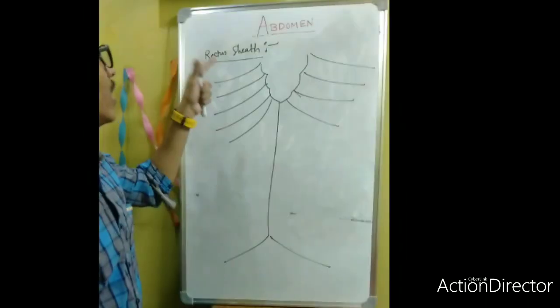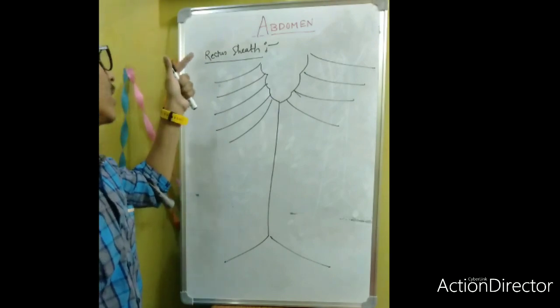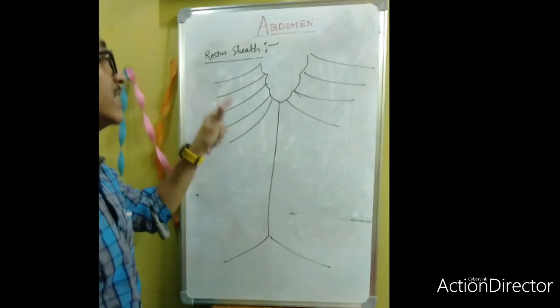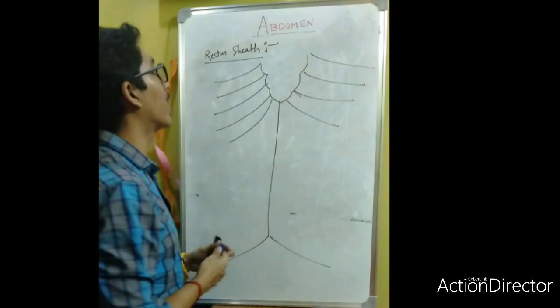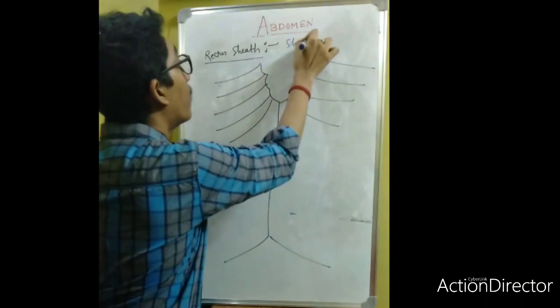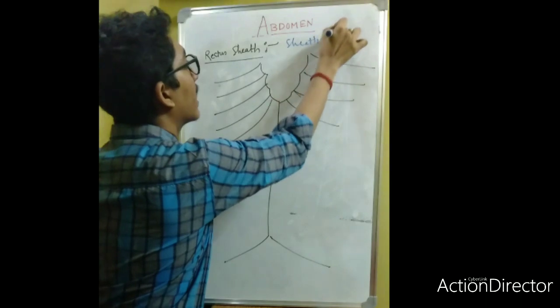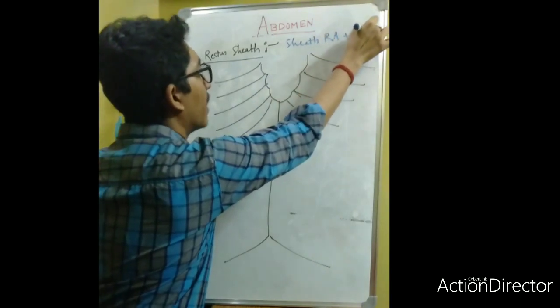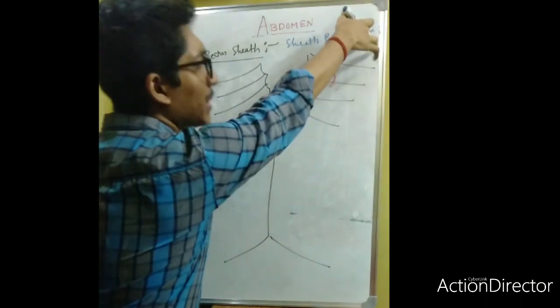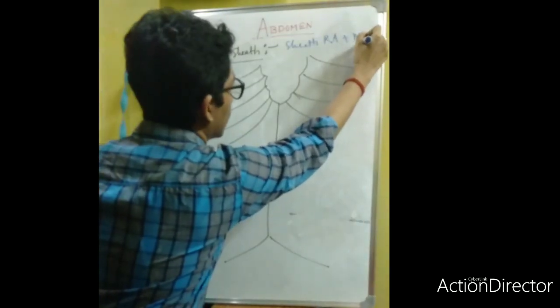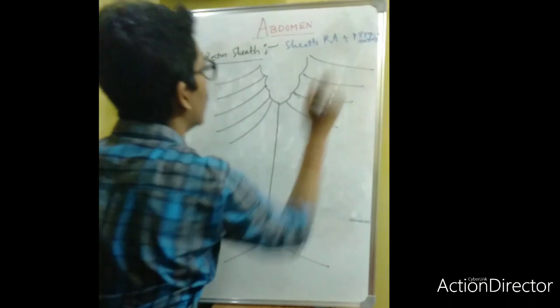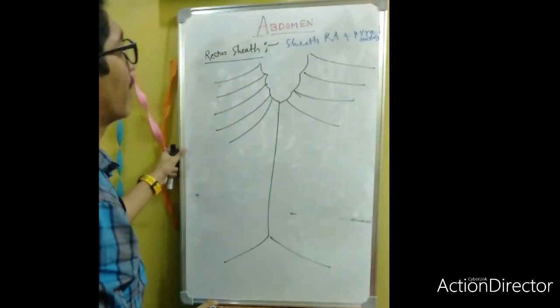Guys, next, our last topic for this class is the rectus sheath. It is the most important topic. This rectus sheath is nothing but the aponeurotic sheath of the rectus abdominis muscle and the pyramidalis muscle. This pyramidalis muscle is not so important; some people will not even have the pyramidalis muscle. Okay, so this is the fascia covering the rectus abdominis and pyramidalis.